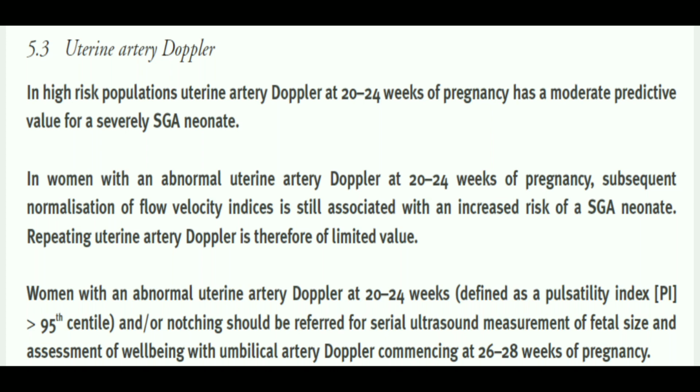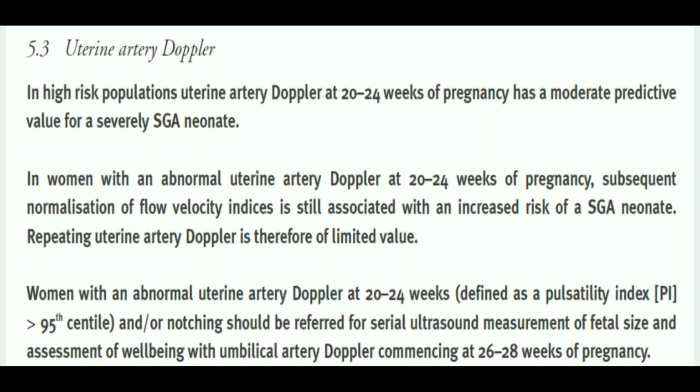Okay, and about it, it's written that in a woman with an abnormal uterine artery Doppler at 20 to 24 weeks of gestation and subsequent normalization of the flow index, it is still associated with increased risk of SGA, and repeated uterine artery Doppler is still of limited value.